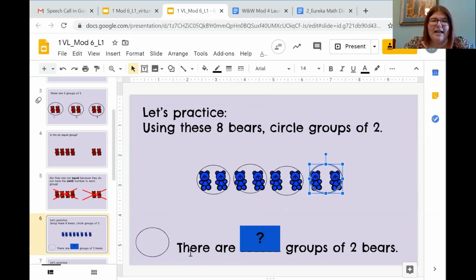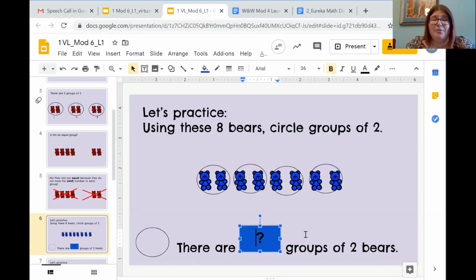So my sentence says there are blank groups of 2 bears. How many bears or how many circles, how many groups do you see? I count 1 circle, 2 circles, 3 circles, 4 circles. I know that each circle means a group. So I'm going to come, I'm going to delete, and I'm going to say there are 4 groups of 2 bears.